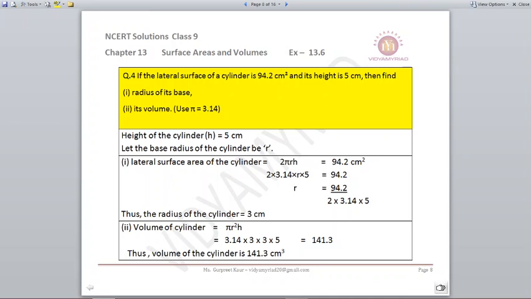Now you need to find out the volume of the cylinder. So the formula for a cylinder is pi r square h. Using 3.14, radius is given as 3 into 3, which we have just found out, and height is already 5. So it comes out to be 141.3 centimeters cube.